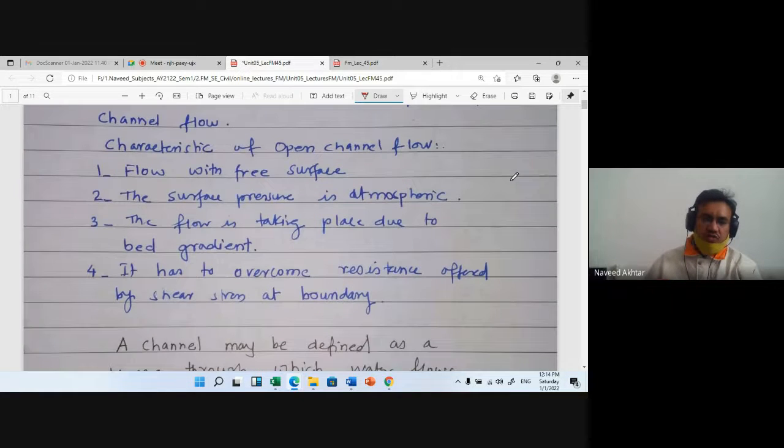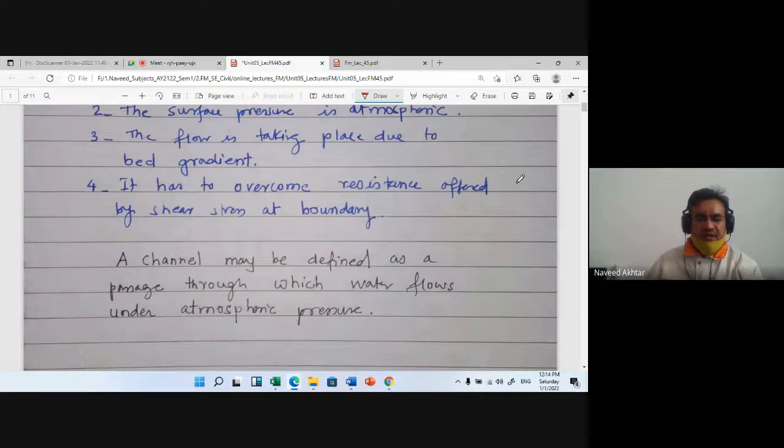So here also the flow through the open channel is in contact with the bottom boundary and the side boundary of the channel or canal, whatever you can say. A channel may be defined as a passage through which water flows under atmospheric pressure.